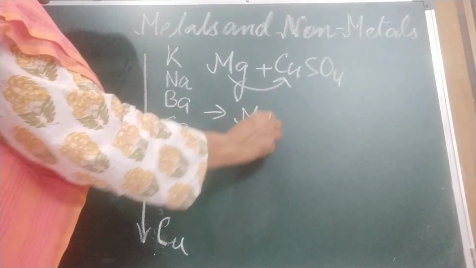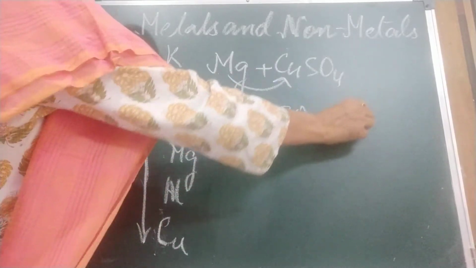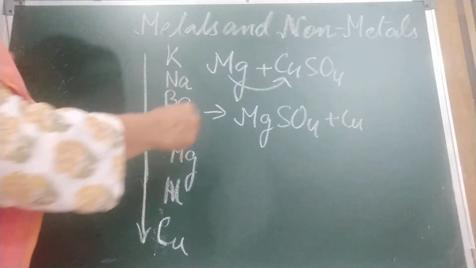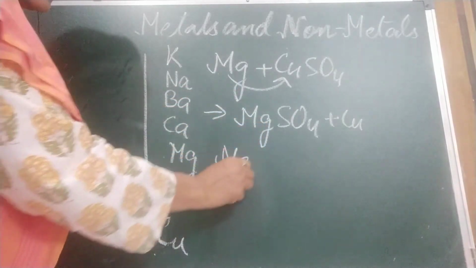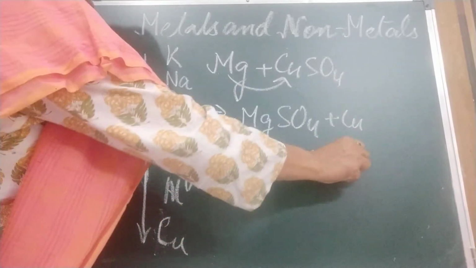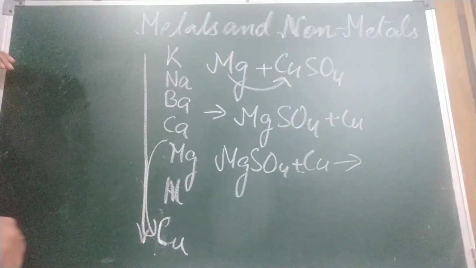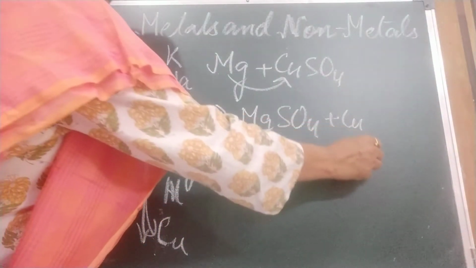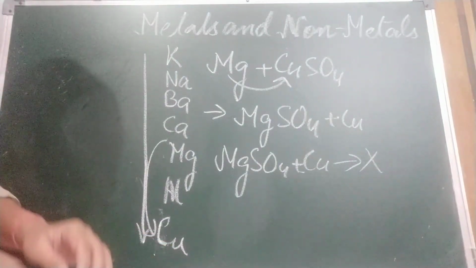Magnesium sulfate and copper. But if we do the reaction with magnesium sulfate and copper, this copper is below magnesium in the reactivity series, so it will not give any reaction.